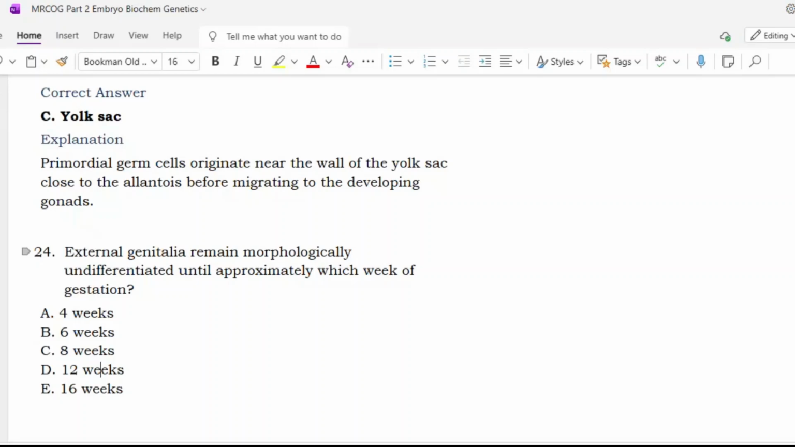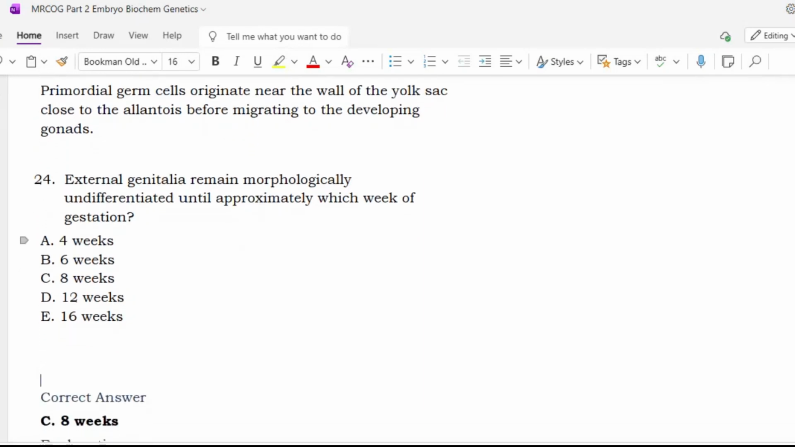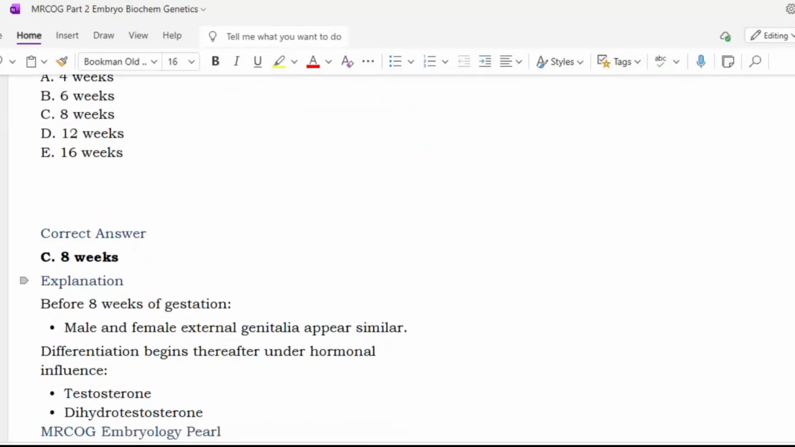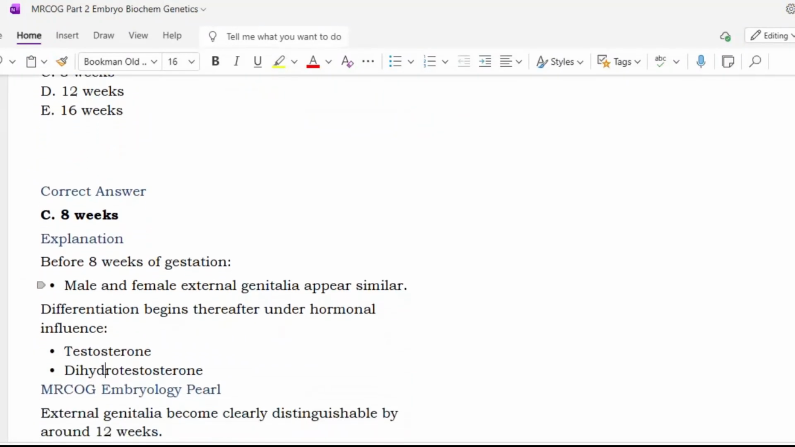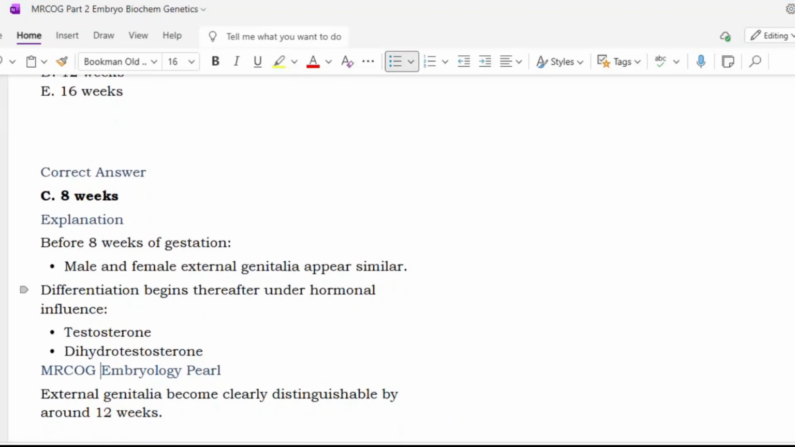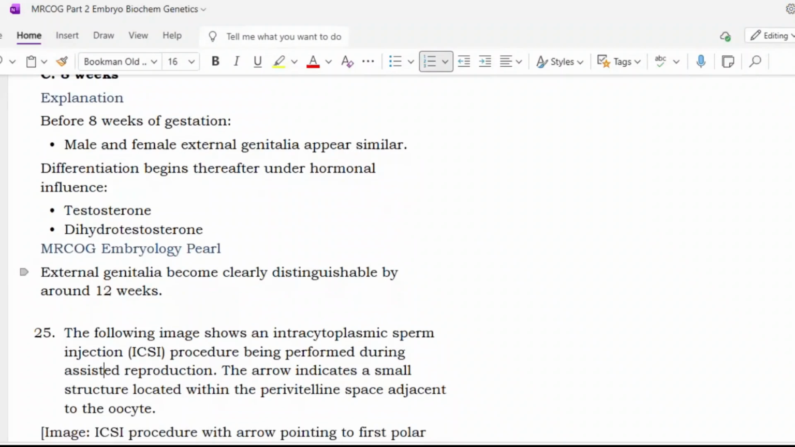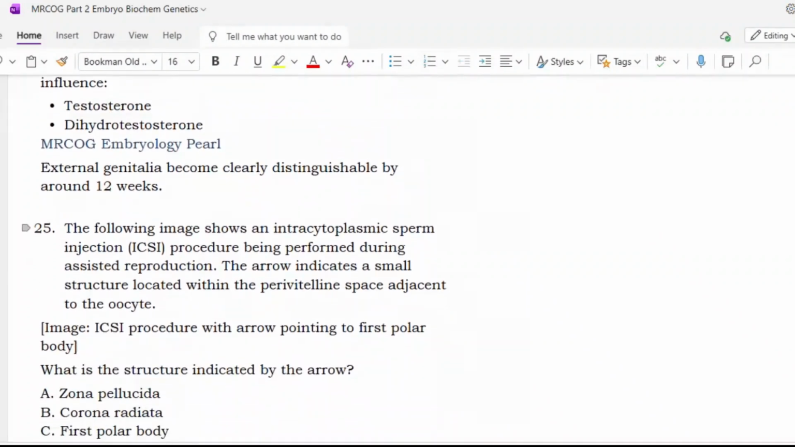Next. The external genitalia remain morphologically undifferentiated until approximately which week of gestation? Sir, option B, 6 weeks. I think it is 8 weeks. It's 6 to 8, before 8 weeks. Male and female external genitalia appear similar. Differentiation begins thereafter under the hormonal influence of testosterone and dihydrotestosterone. External genitalia become clearly distinguishable by around 12 weeks.